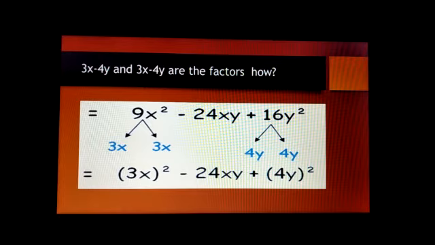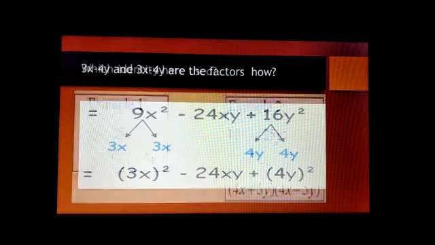So here 3x minus 4y and 3x minus 4y are the factors. How? 9x square we split into 3x into 3x, and 16y square into 4y into 4y. So 3x minus 4y the whole square equals 9x square minus 24xy plus 16y square. This is in the form of 2ab, 24xy. So 3x minus 4y into 3x minus 4y equals 9x square minus 24xy plus 16y square.